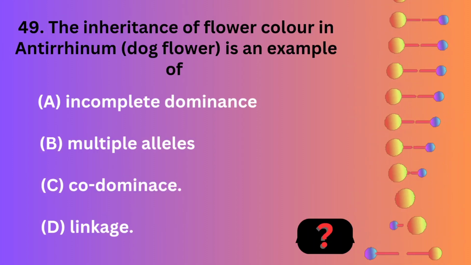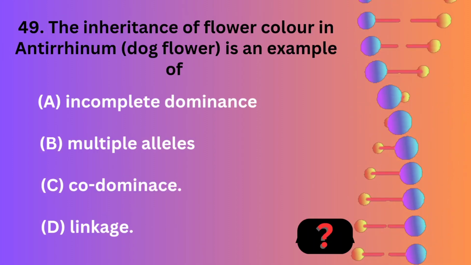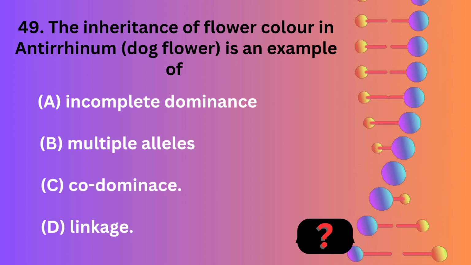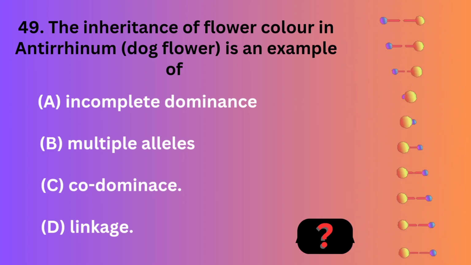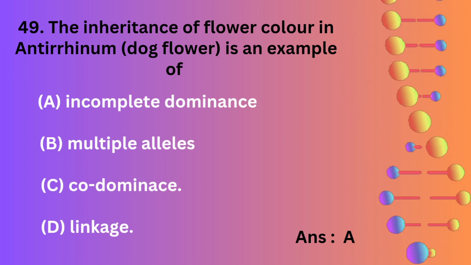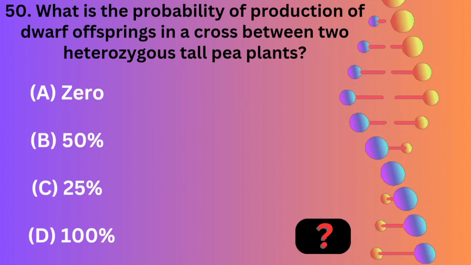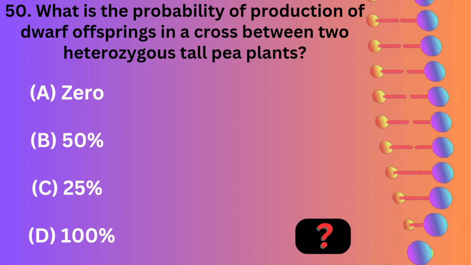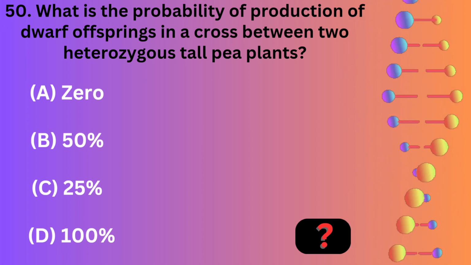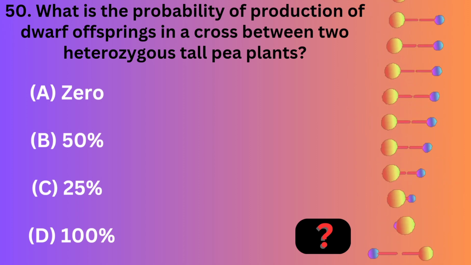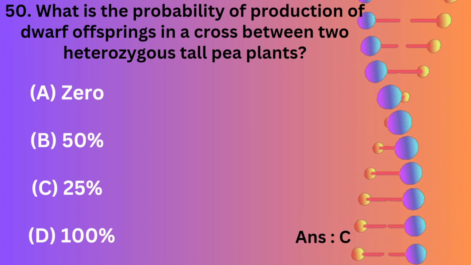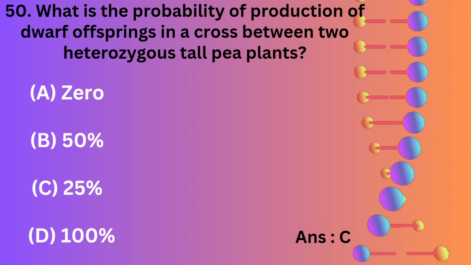The inheritance of flower color in antirrhinum dog flower is an example of incomplete dominance, multiple alleles, codominance, linkage. What is the probability of production of dwarf offsprings in a cross between two heterozygous tall plants? 0, 50%, 25%, 100%.